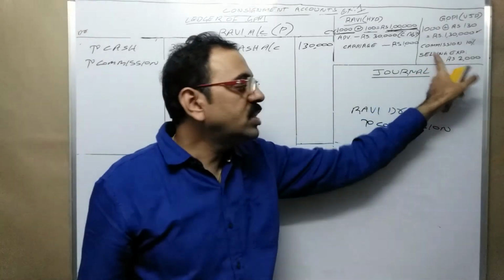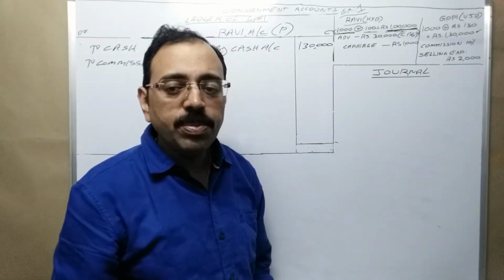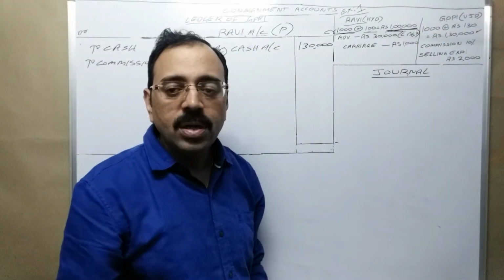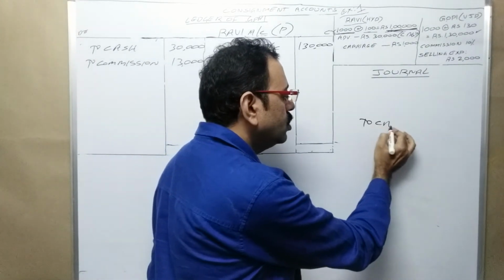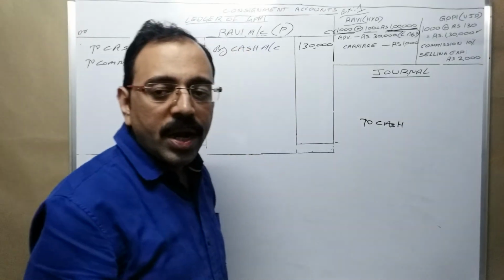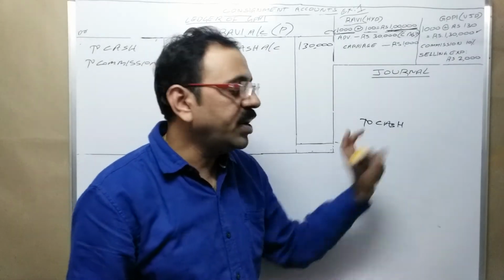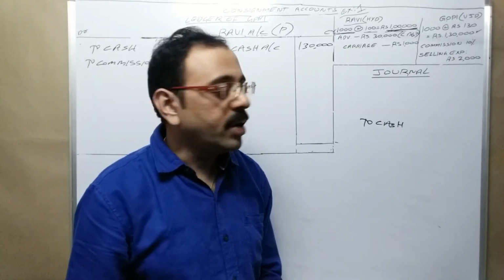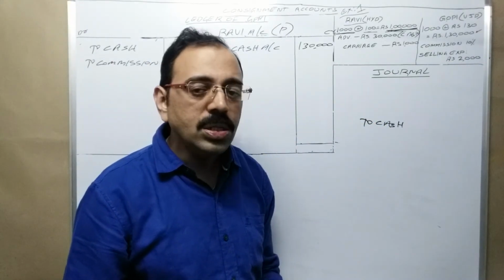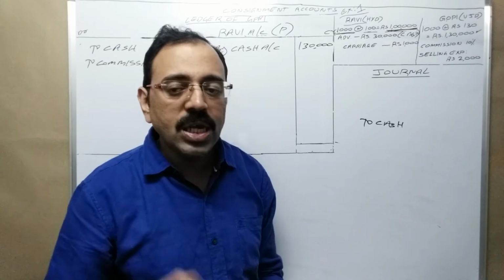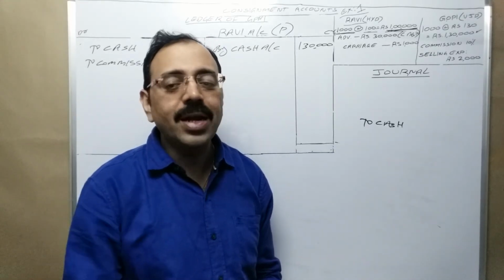Next, come to selling expenses. Who paid these expenses? Consignee. Cash is going from us. Cash is a real account. What is the real account rule? Debit what comes in, credit what goes out. Cash is going, so credit it. But don't debit selling expenses account. Why? Because finally who has to bear these expenses? Consignor. We should not debit that expenditure name.